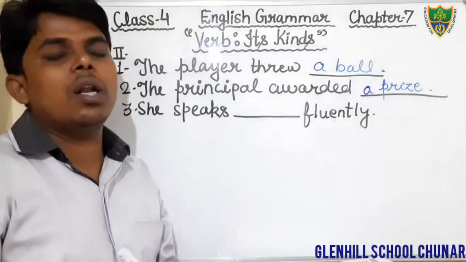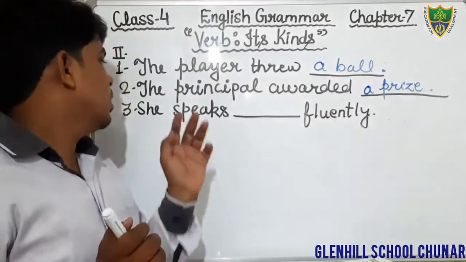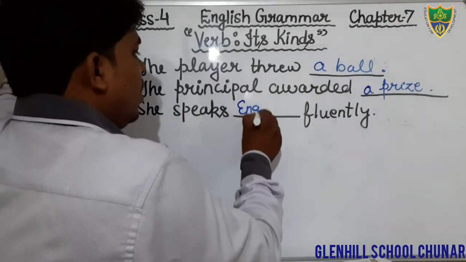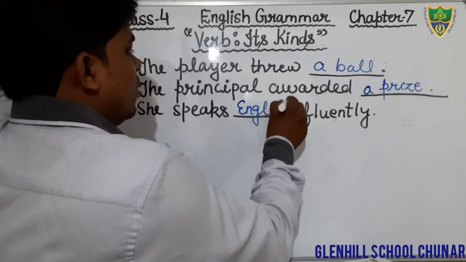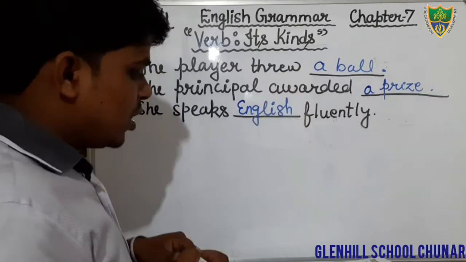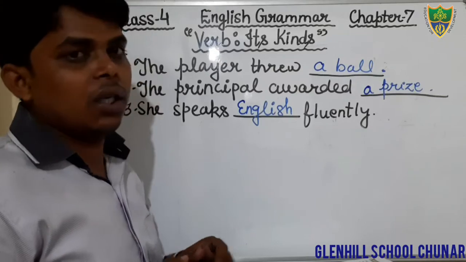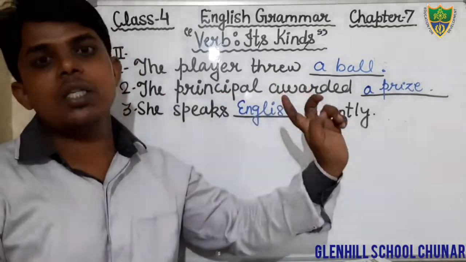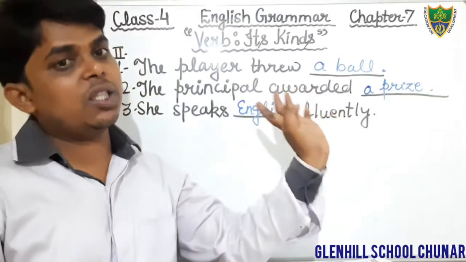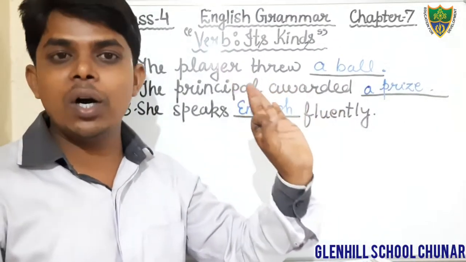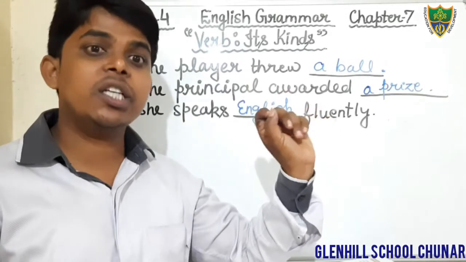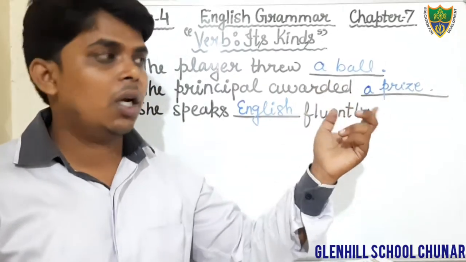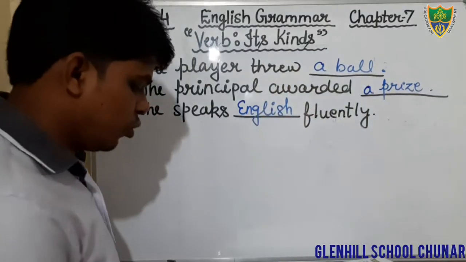You have to fill a suitable object. She speaks English. You can fill English. She speaks English fluently. Okay, just say, students, she speaks English fluently. In this blank, you will fill the word English. That is a suitable object. Come to the next question.